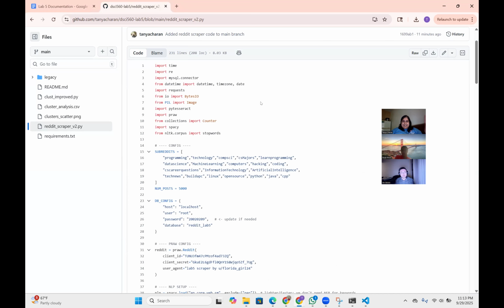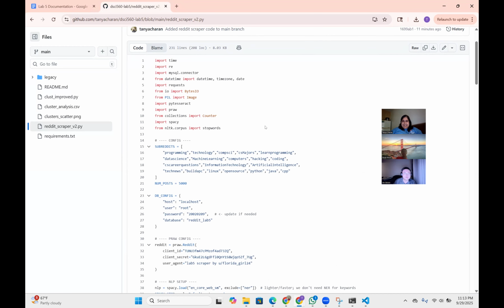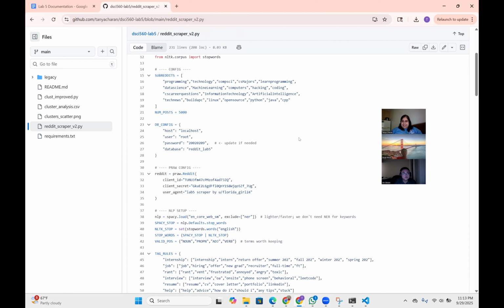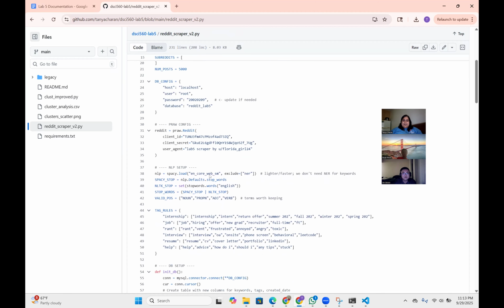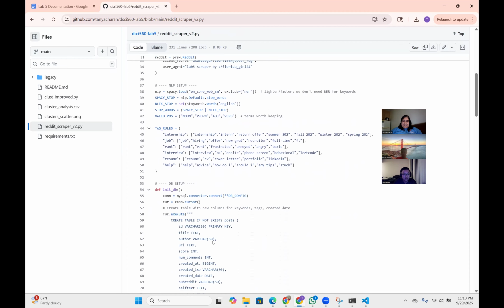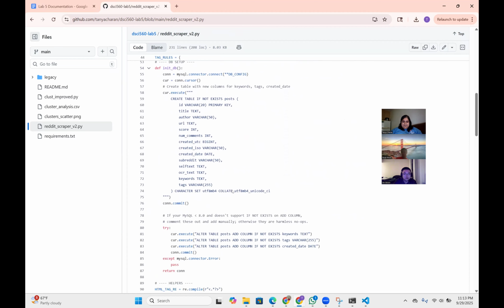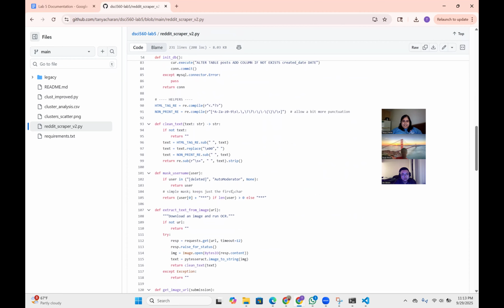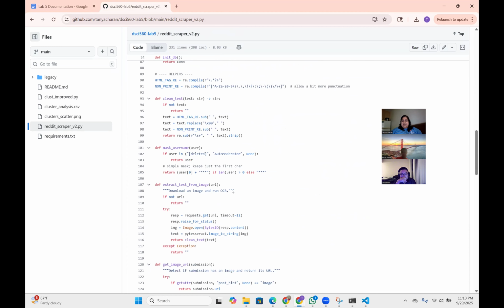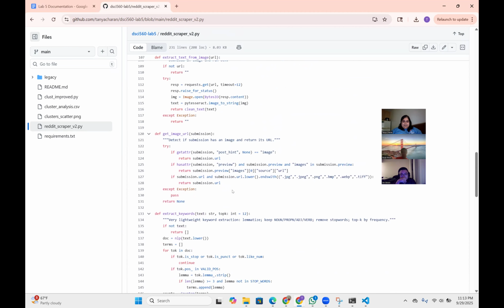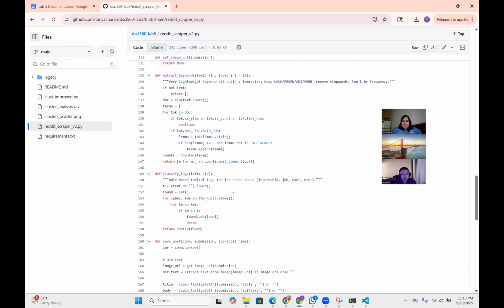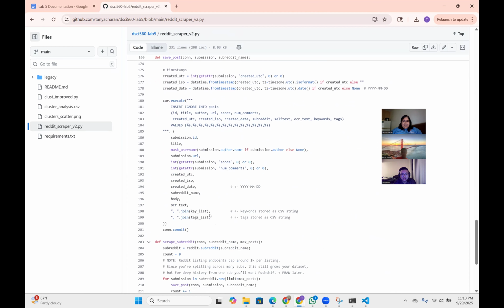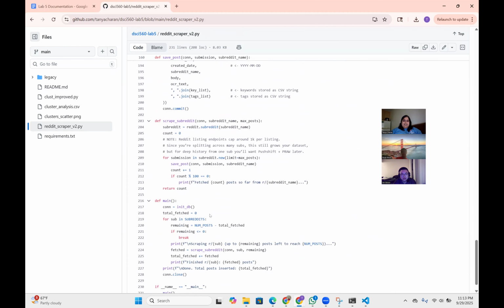But before I go, I wanted to run through our scraper code at a high level. Here we just listed out the subreddits that we wanted to work with. The cool thing about our code is that it actually sets up the database if it's not already on your system. The other big things that we did were create helper functions, which did things like clean the text, mask usernames, and get details like the image URL and keywords. We also had a helper function for OCR and to help scrape the subreddit.